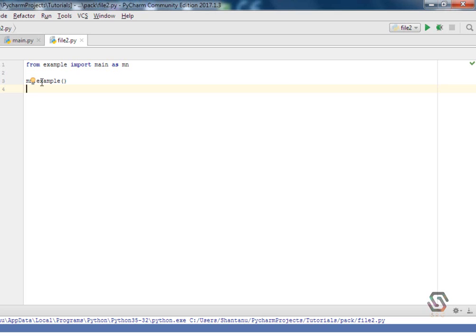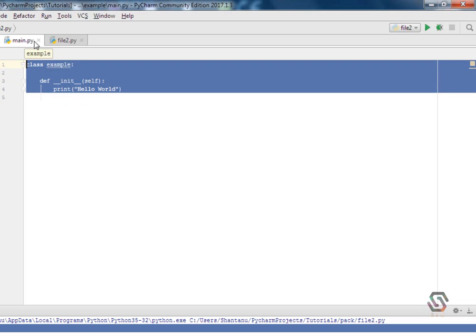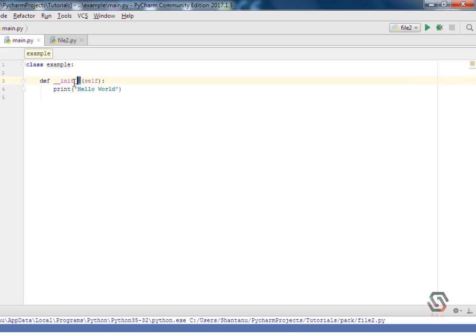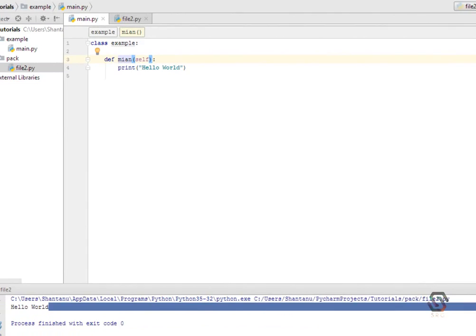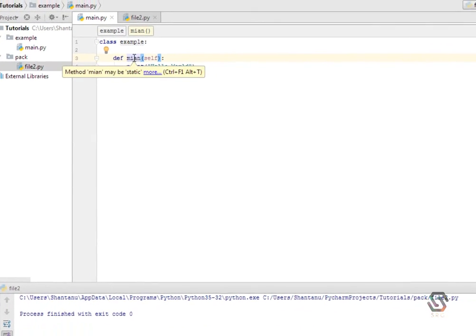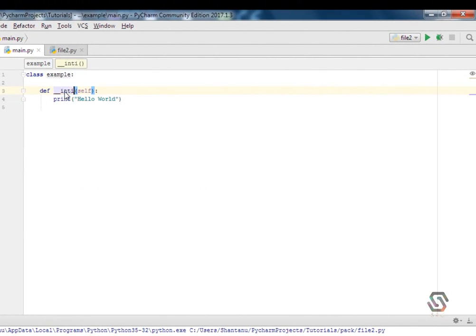Now every time you want to do something with one library from another library, you have to include the library name or the object name which you assigned it to, and then the name of the class or function. And if I do it like this, you'll see that it will not run because init is an initializing function. So I'll do it again. There you go. If I run again, you'll see the hello world.